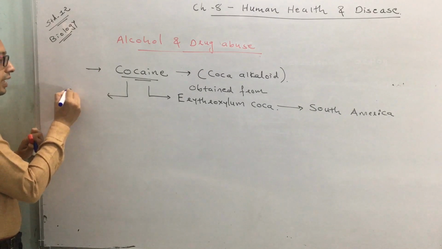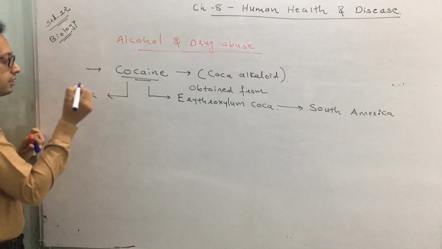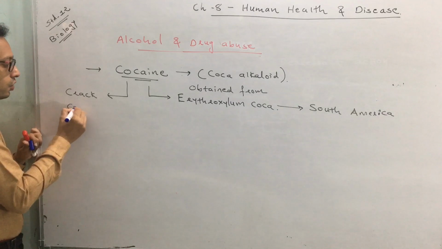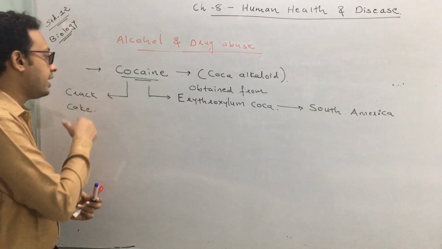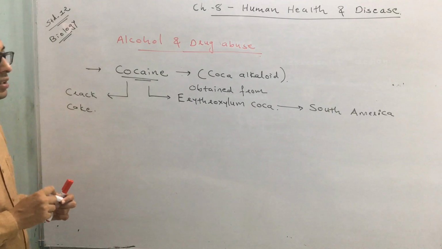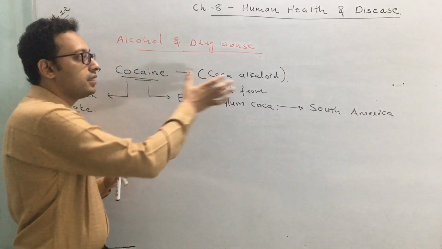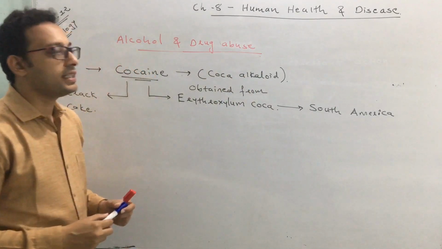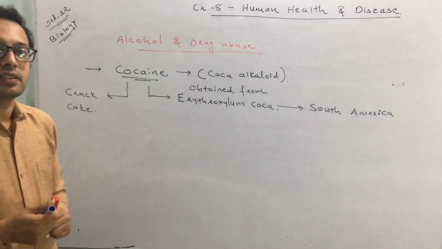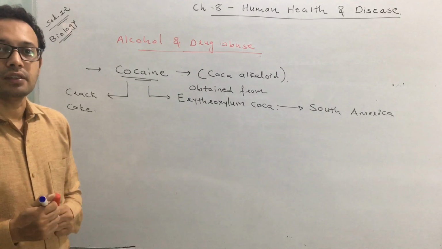Cocaine can also be called as crack, or it can also be called as coke. Okay, so cocaine is also called coca alkaloids, obtained from the plant called erythroxylum coca, a plant native to South America.